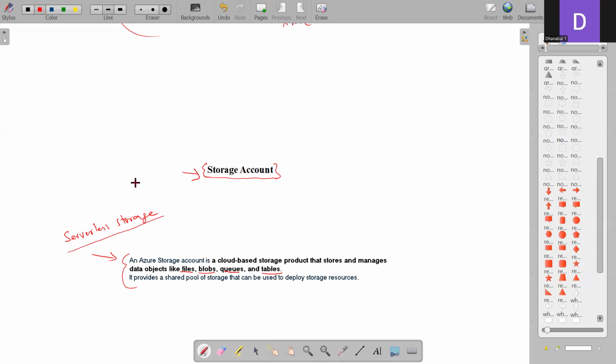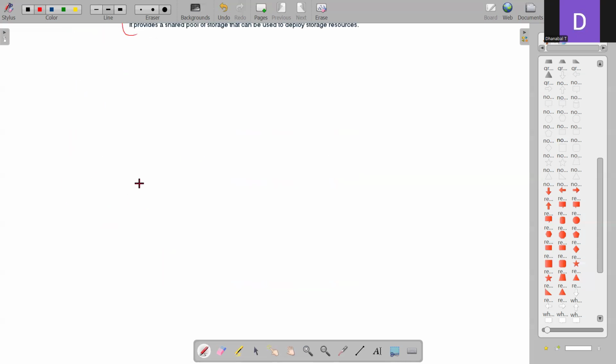So let's deep dive into the storage account. The storage account provides us 4 different types of services, from which we can create our individual resources. The first one is blob, the second one is file share, and then we can create a queue and a table. So these are the 4 different types of services we get in a storage account.